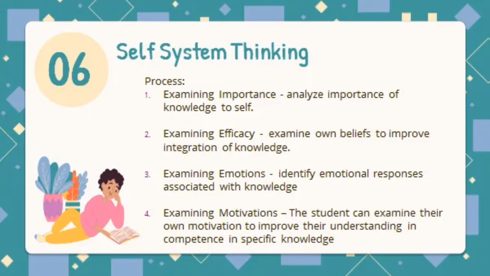The first one is examining importance. It is when students identify how important the knowledge is to them and the reasoning underlying this perception. The second type is examining efficacy. It is when students identify beliefs about their ability to improve competence or understanding relative to knowledge and the reasoning underlying this perception. The third type is examining emotional response. It is when students identify emotional responses to knowledge and the reasons for these responses.